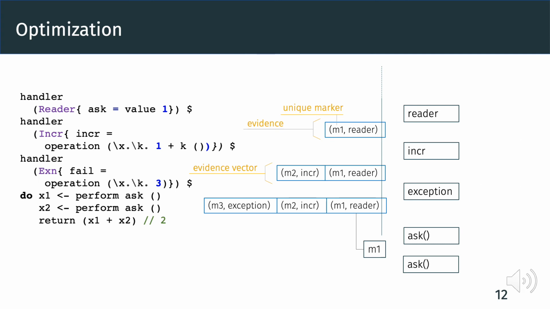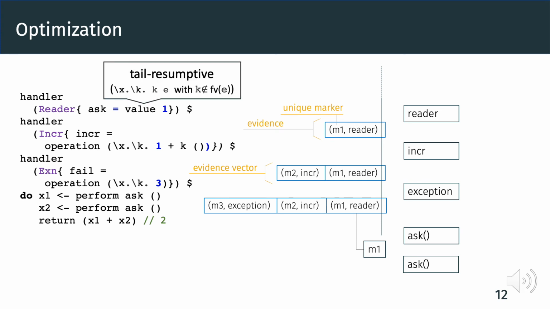Because from the evidence vector, we not only know the marker of a handler, but we also have the handler itself available. From the handler implementation, we know that the reader handler has a tail resumptive implementation. Therefore, we can evaluate the handler in place and get a result 1 as the result of ask. We can then directly continue the evaluation.